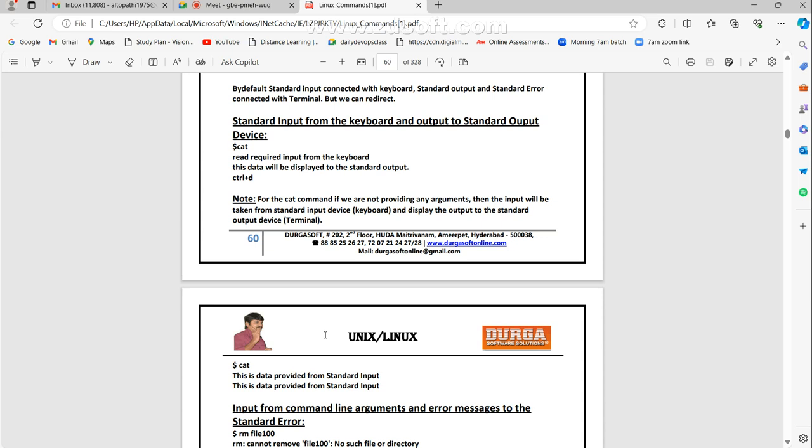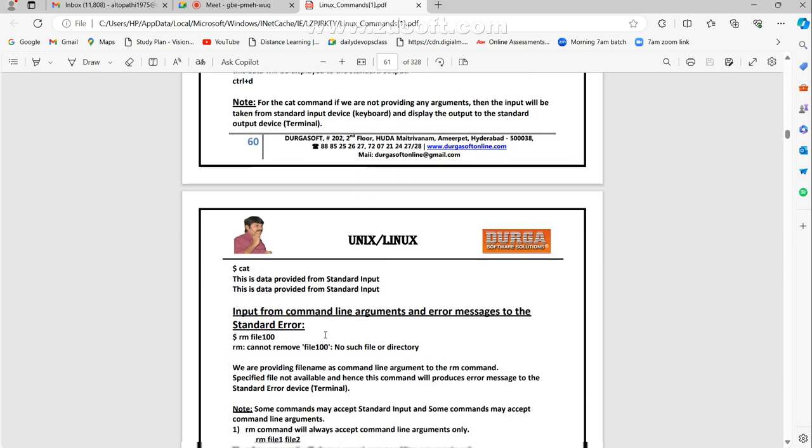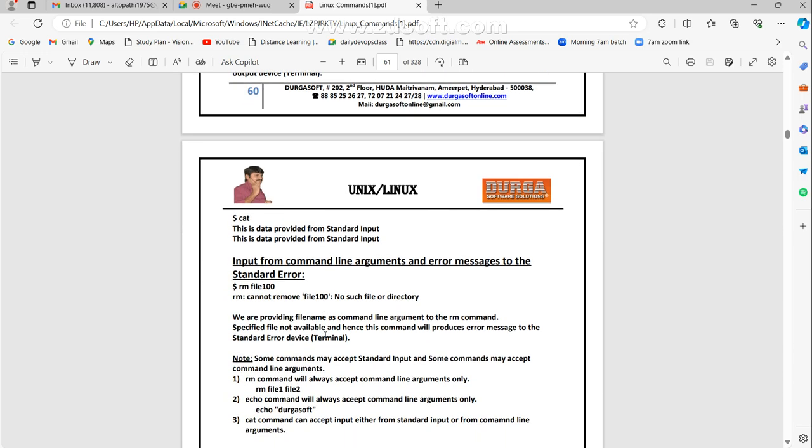For the cat command, we are not providing any argument, then the input will be taken from the standard input device, or they are feeling like the keyboard, and displays the output on the standard output device, the terminal. Standard output in the sense 1. How did they get the number? We want to see that number. That is my intention.